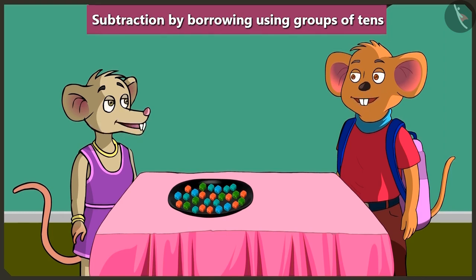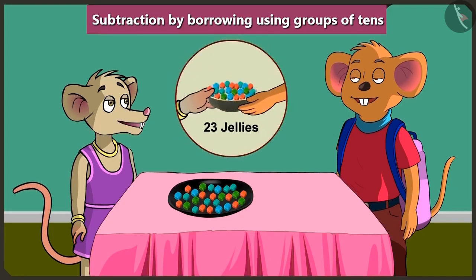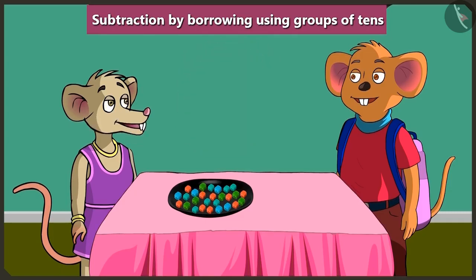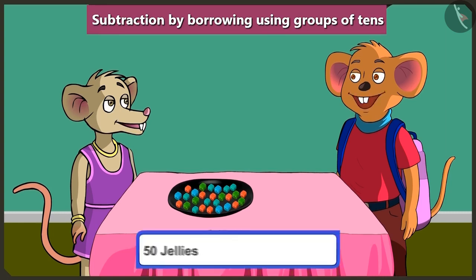Oh, Choo-Choo, I had 50 jellies with me. And from those, I gave 23 jellies to my friend Meaty. So I should have 37 jellies left with me. But there are only 27 jellies here. Chichi, you gave 23 jellies from your 50 jellies, right? Yes. So now tell me, how did you know that 50 minus 23 is equal to 37?